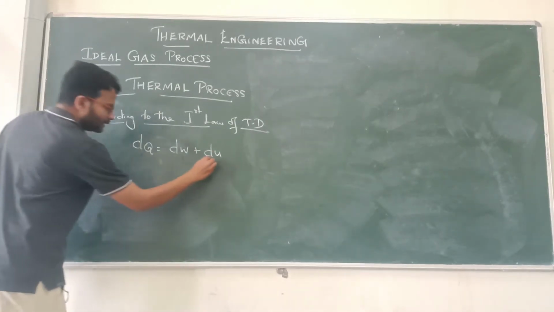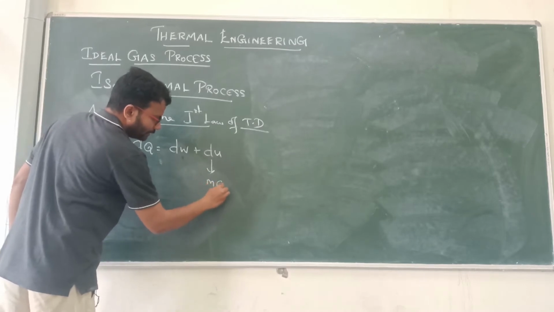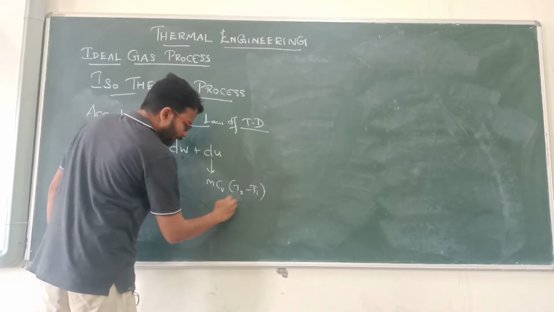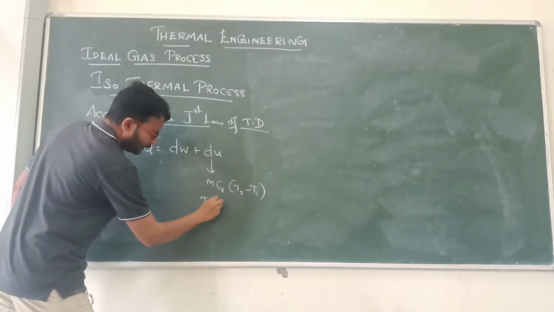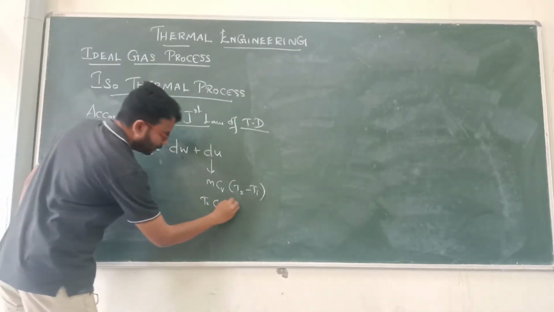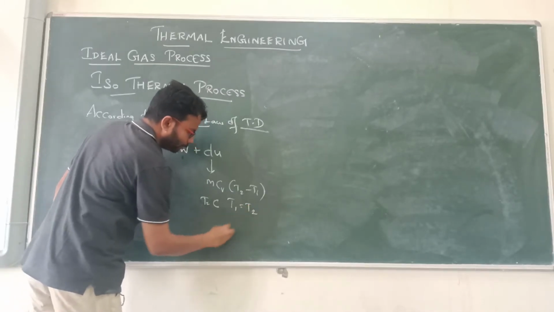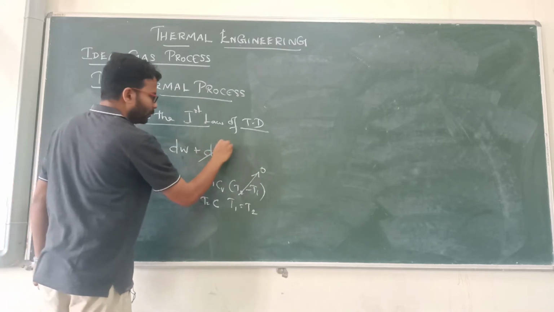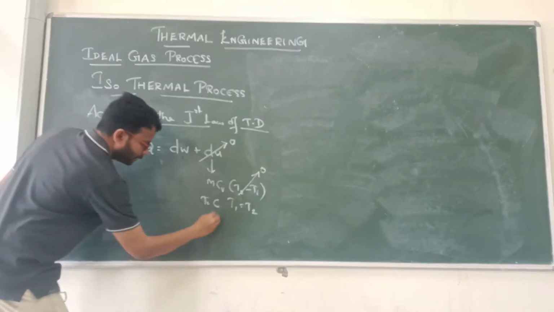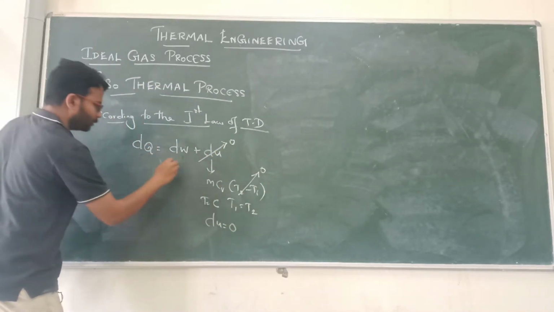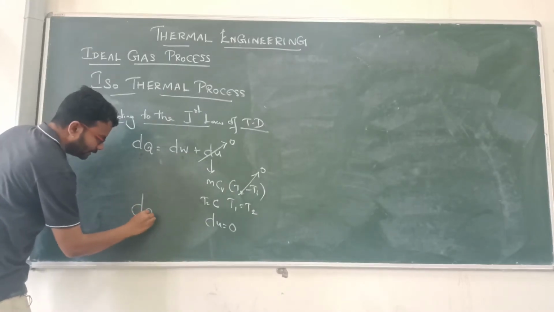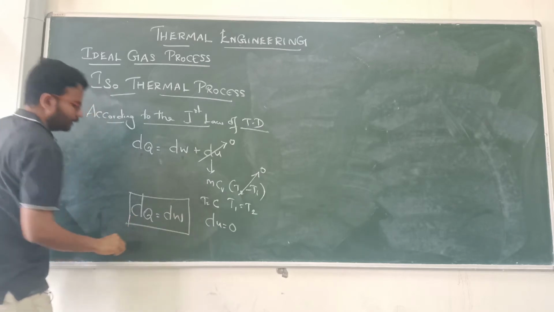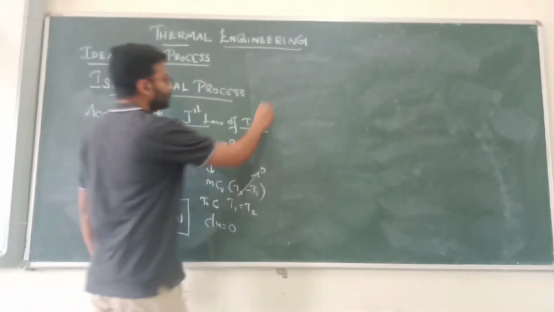The formula for internal energy is m Cv (T2 minus T1). In an isothermal process, temperature is constant, T1 is equal to T2, so this becomes 0. Ultimately dU becomes 0, so the final answer is dQ equal to dW.